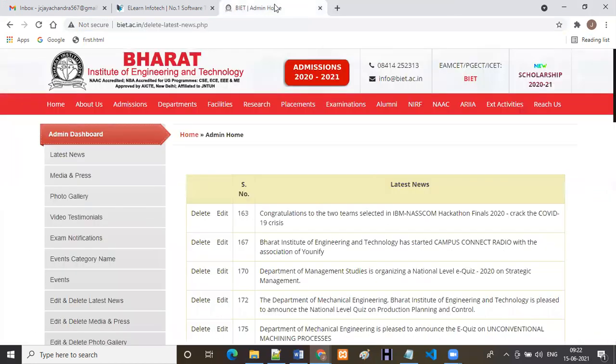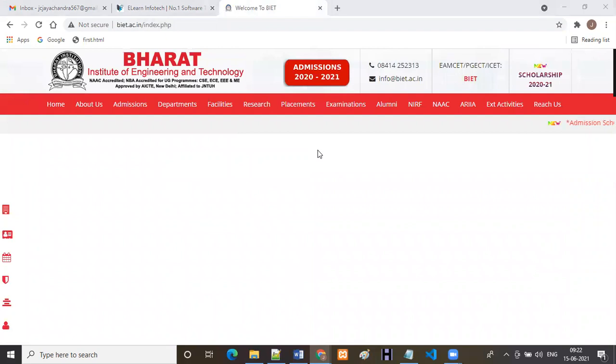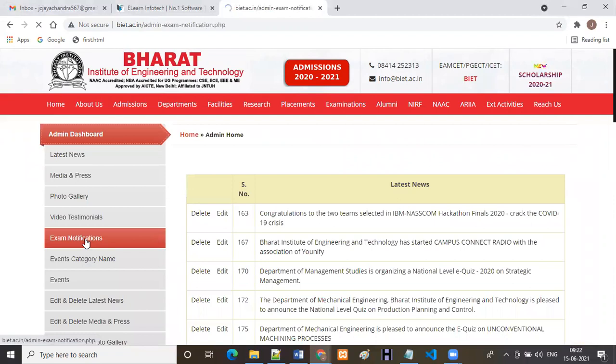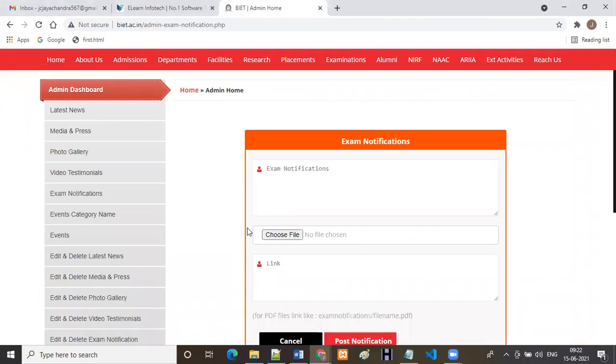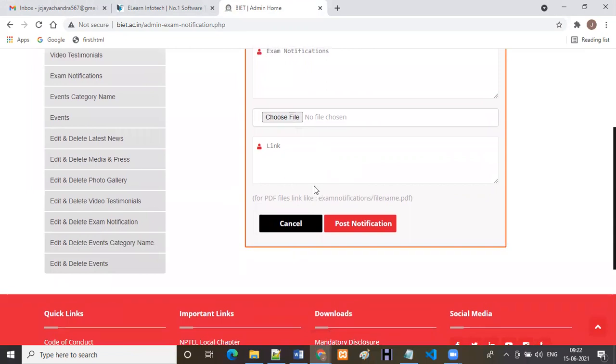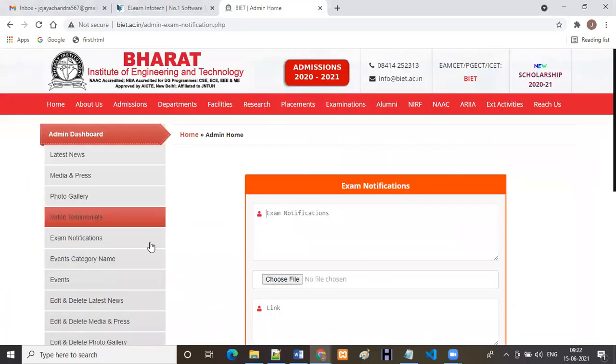But coming to dynamic, the developer has no need to do anything here. If you want to do the changes, you can do them directly yourself. For example, today they are going to conduct one internal exam, so I want to post some exam notifications. How are we going to post exam notifications here? Directly we have one option called exam notifications. You can post the mid exams we have, and I can upload that calendar also. If you want a download link, you can keep the download link also. Like that, we are going to design the complete dashboard. Through the dashboard, they can do any changes. This is about the dynamic.